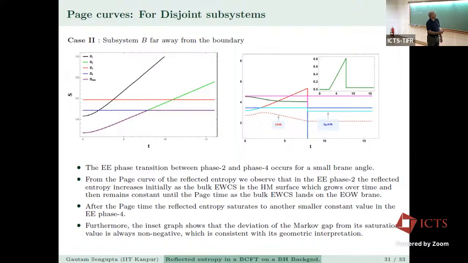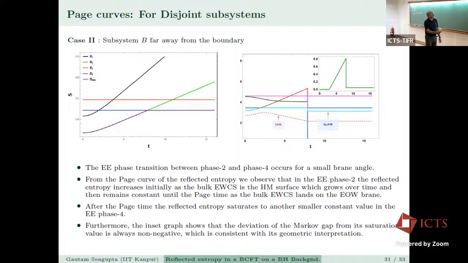So essentially it is this and this. After the page time, this is a typical eternal black hole page-like curve. The reflected entropy saturates to another smaller constant value in the E phase 4. So this is the phase 4. So there's a transition from phase 2 to phase 4.